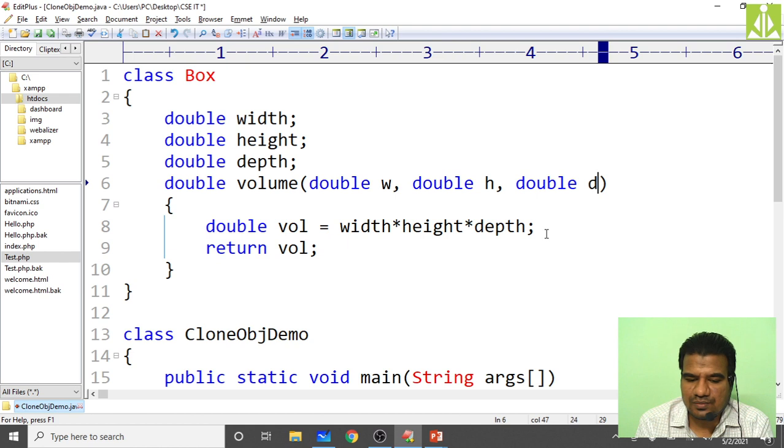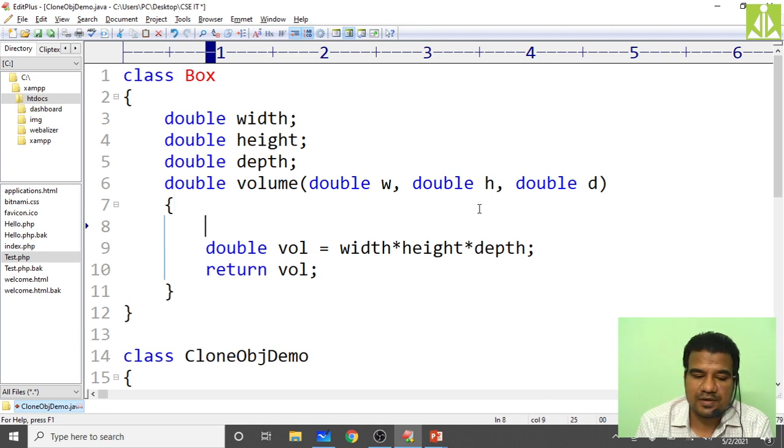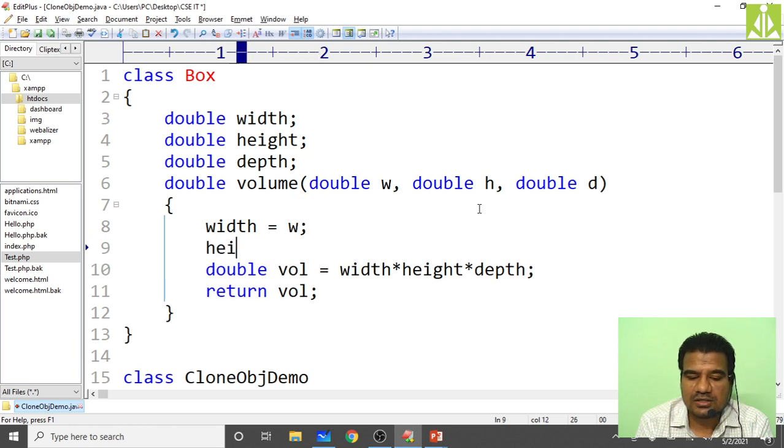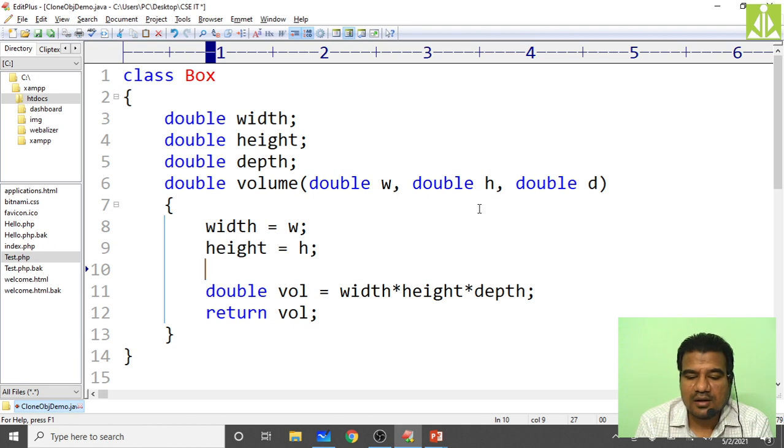Next, I have to initialize my instance variables with the help of these formal parameters. Instance variables like width will become W, then height will become H, then depth will become D. After this, calculate the volume and return the volume.